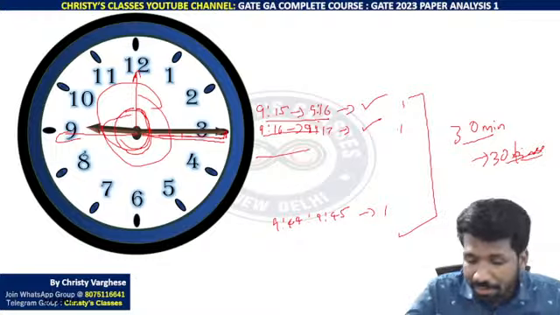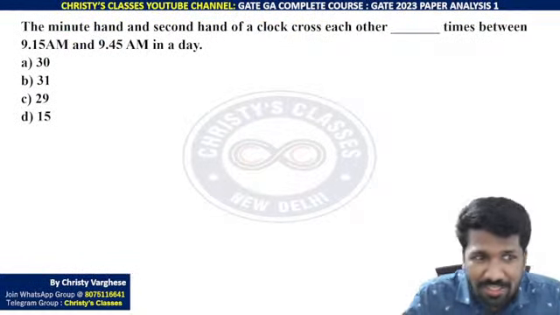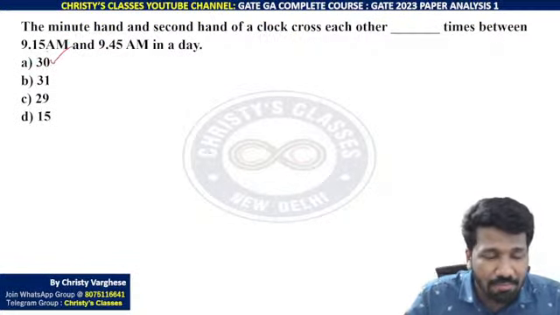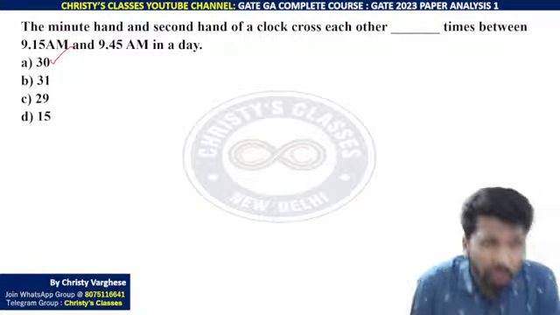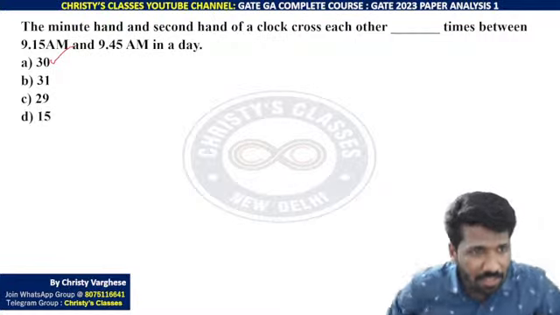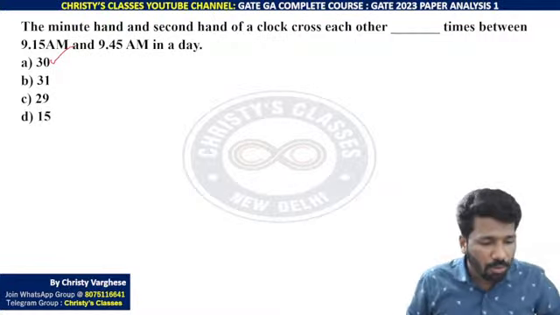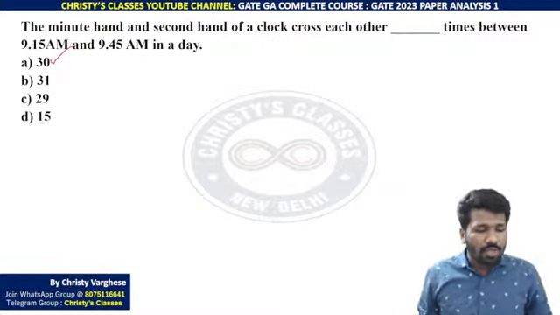Again, disclaimer, if the question is exactly like this, 30 is the answer. If there is something more or something less in the question, the answer may change. So according to the memory based paper analysis, 30 should be the correct answer. Is this clear to everyone? Please respond how 30 is the correct answer.